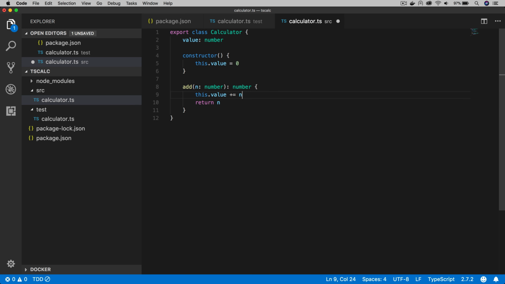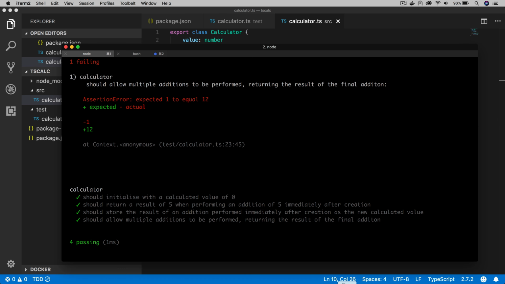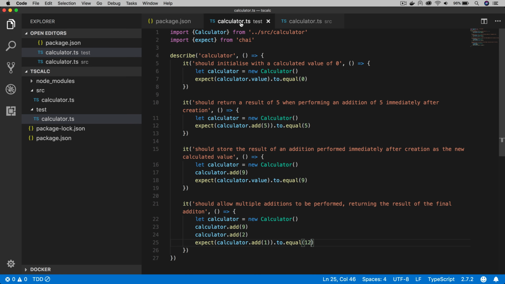So quite simple code, but it's just keeping it simple to illustrate the point really. Okay, so now we've got 4 tests passing, which is great. Now we could stop there, but I want to add a final test because it's for behavior that I care about, which is to make sure that calculator.value is updated even when multiple additions are performed.